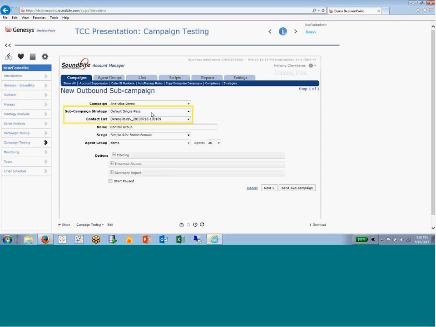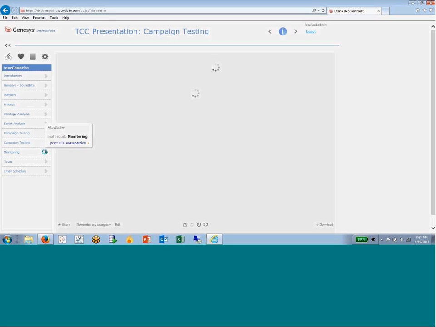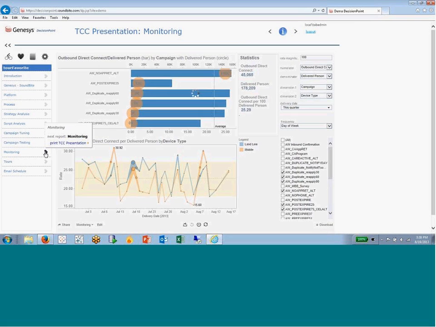So two campaigns running at once alongside each other. What we're able to do with those results is then monitor the impact. How is one doing over the other? And that's what this type of analysis allows us to do.